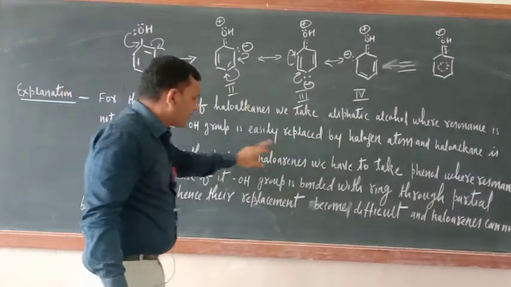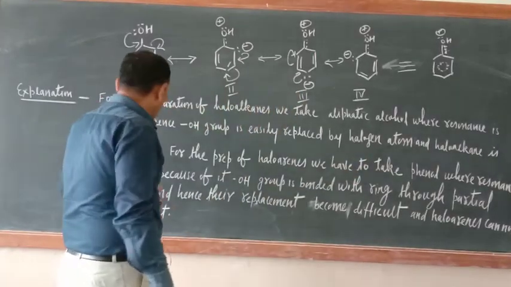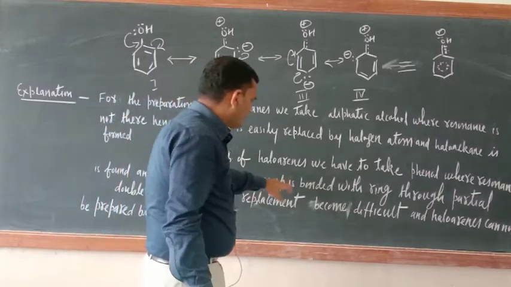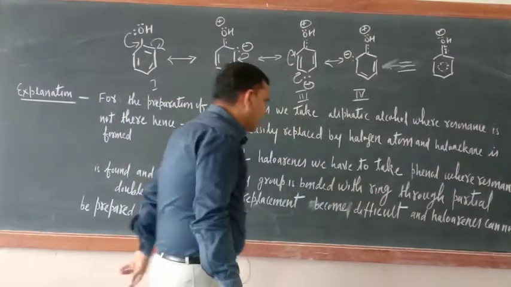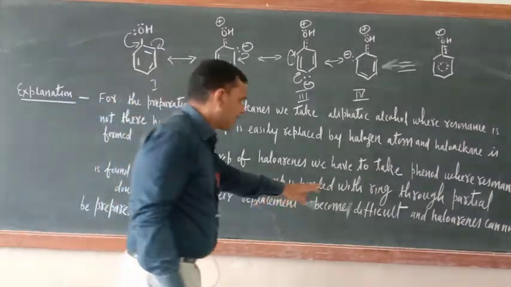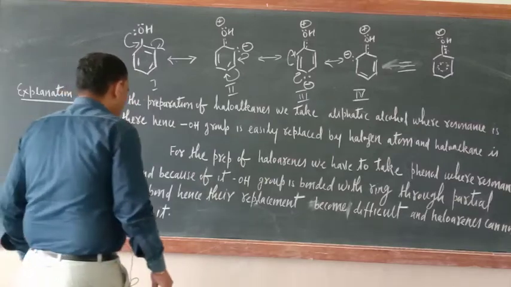For the preparation of haloarenes, we have to take phenol where resonance is found, and because of it the OH group is bonded with the ring through partial double bond. Hence its replacement becomes difficult and haloarenes cannot be prepared by it.